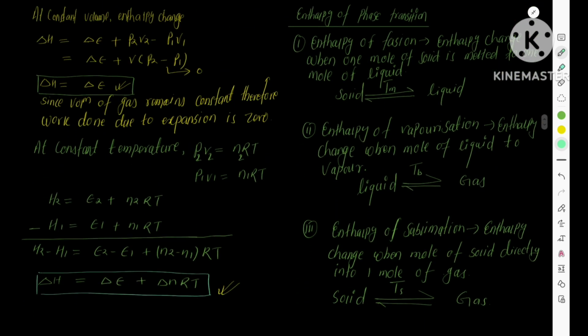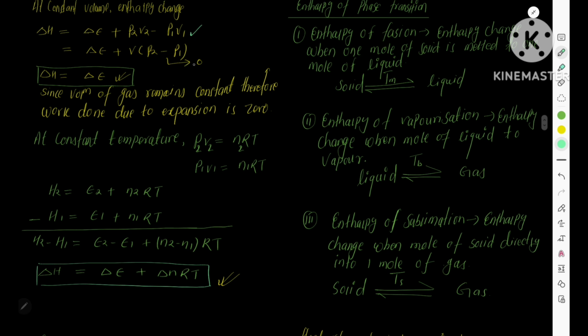Now enthalpy change at constant volume. It's a change at constant volume. This is the expression for enthalpy. When volume is constant, you can write this expression, but this term becomes zero.